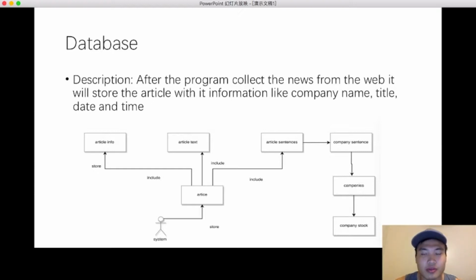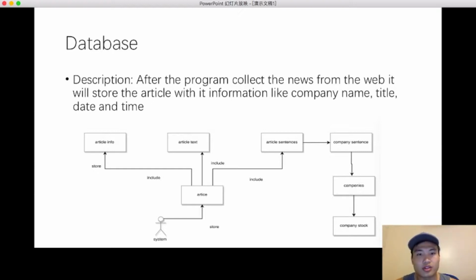So I give a class diagram for the database requirement because it's important. Basically, the system is going to store the article. When the system stores the article, it will split it into three major parts. It will store the article info, obviously.